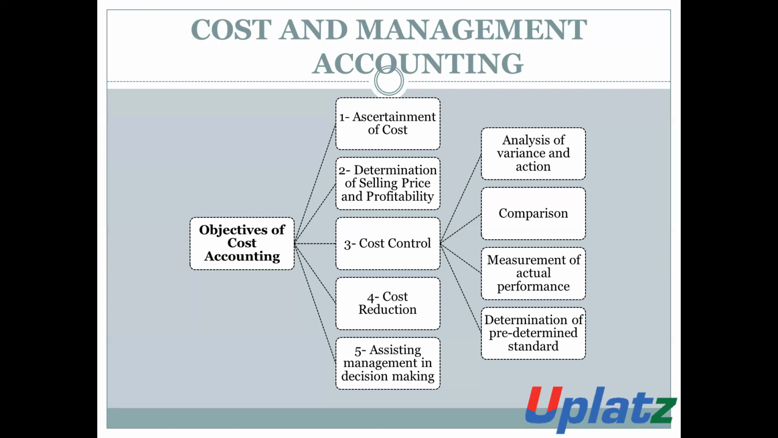Measurement of actual performance: the entity will measure and analyze the actual performance, and watch the differences between actual and budgeted performance, and the determined predetermined standard. On the basis of analysis, on the basis of comparison, on the basis of measurement of actual data, and on the basis of determination of the predetermined standard, the entity can control the cost. Next objective of cost accounting is cost reduction.